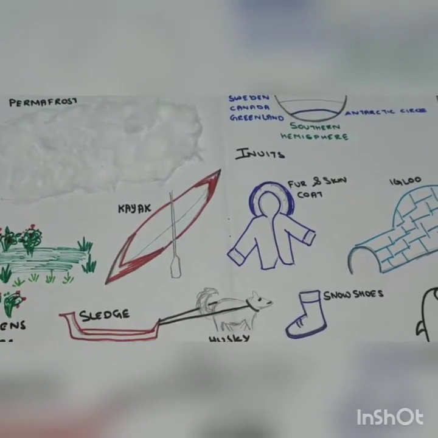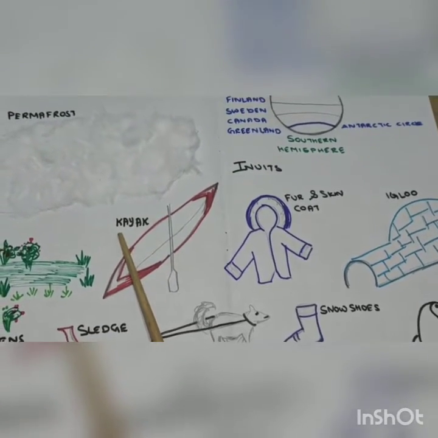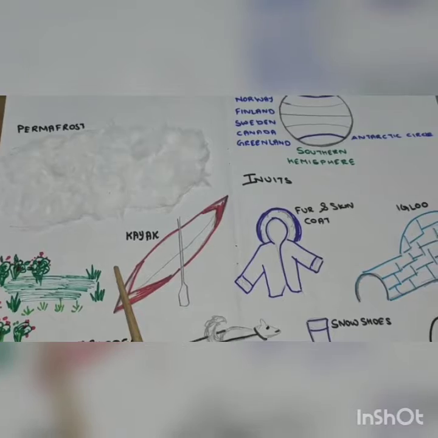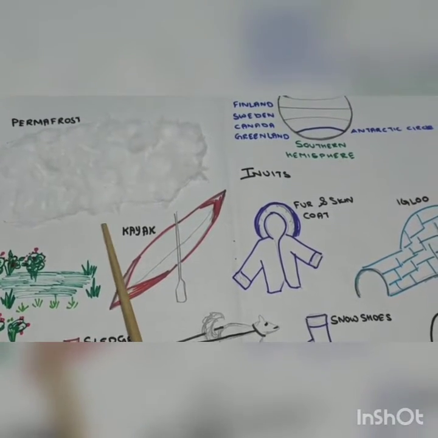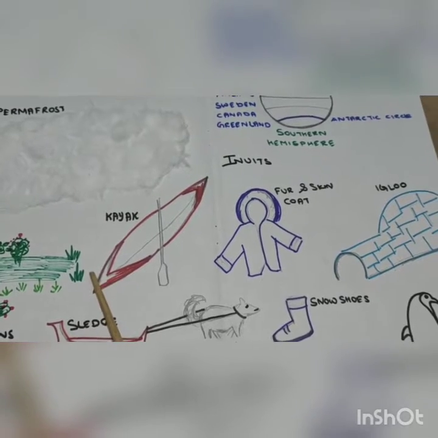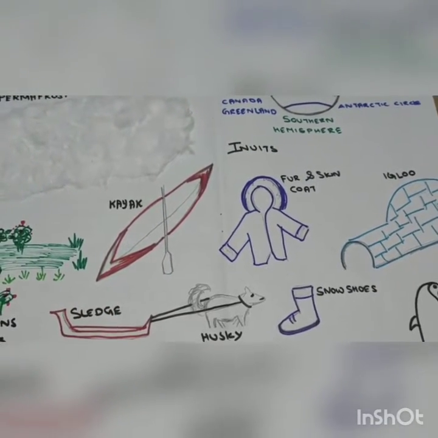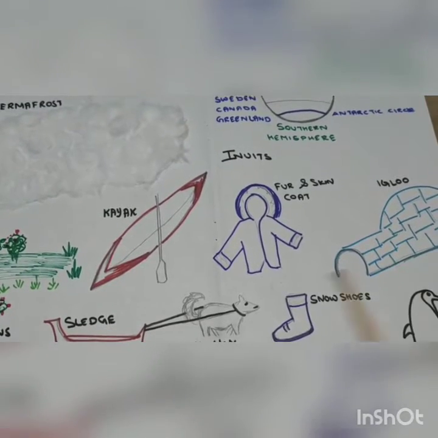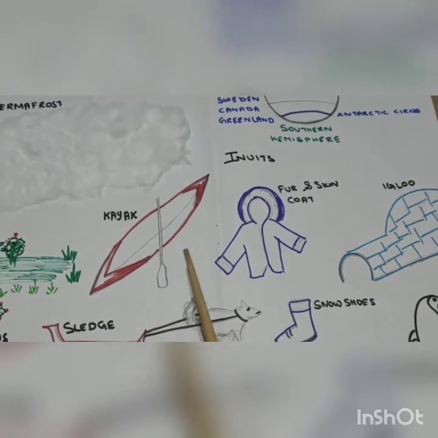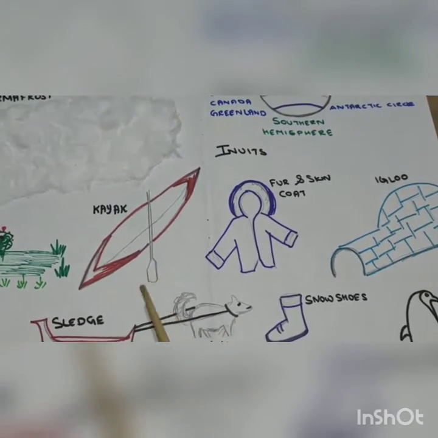Now coming to the life of the people in the Tundra region. As we know, this region is always frozen, so the people living here are very few. The weather is very harsh and there is very little vegetation. Many areas are difficult to reach and can be reached only by boats or a sledge.